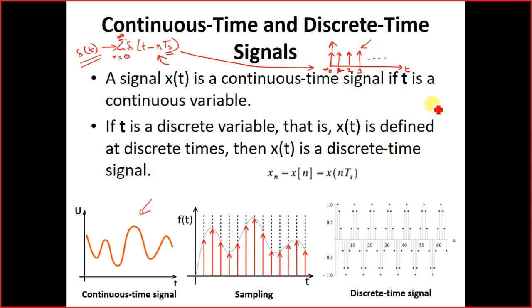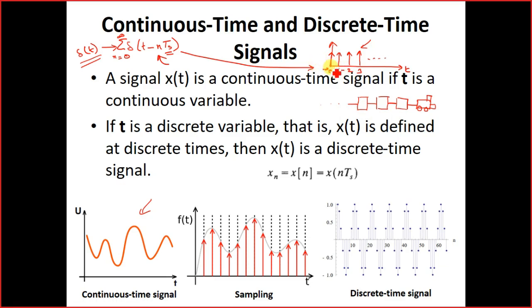What is a train? In a train, we have an engine, and behind the engine, we have a series of bogies. Like this, we are having a series of bogies. So similarly over here you see there is a series of delta t.